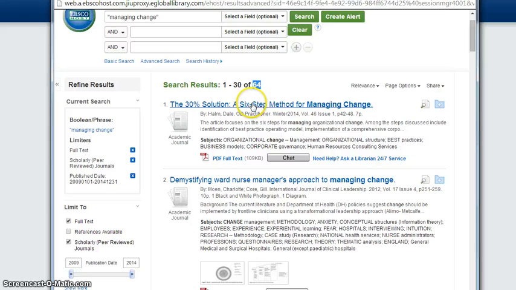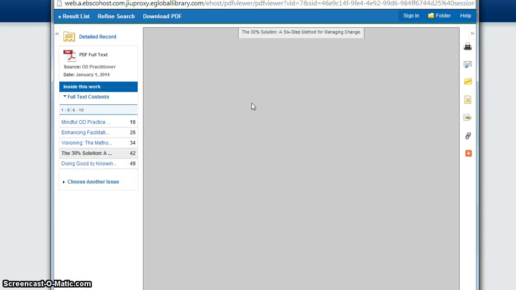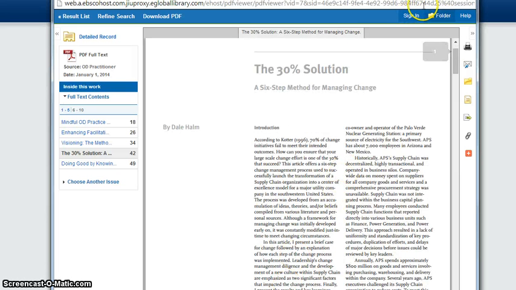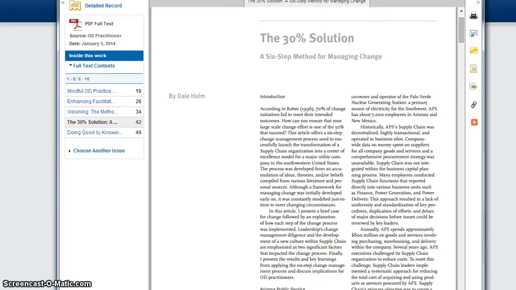Okay, so I want to look at this citation here. So it's going to basically bring up the, let's see, I'm going to move this up a little here.